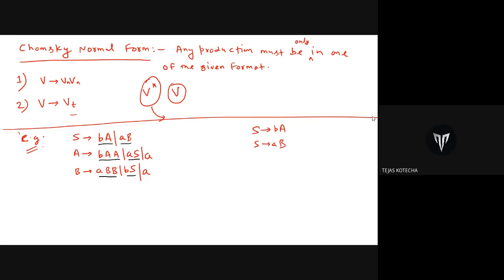We can substitute, like in S derives BA, we can put the value of A. Then what? We will have two non-terminals. Are we allowed to have them? Oh, sorry. We will have two terminals. Are we allowed to have them? No, we are not allowed. Two terminals will be there. What should we do?